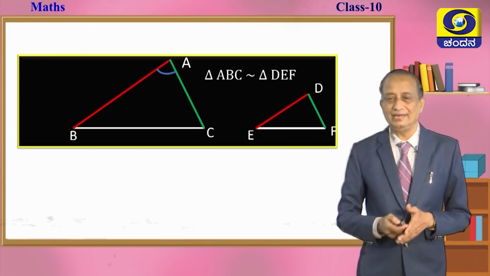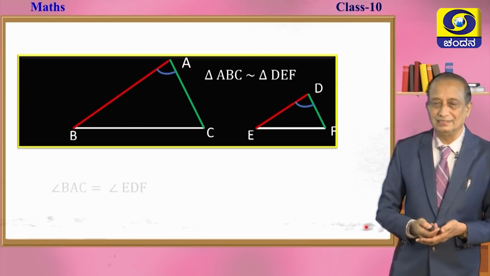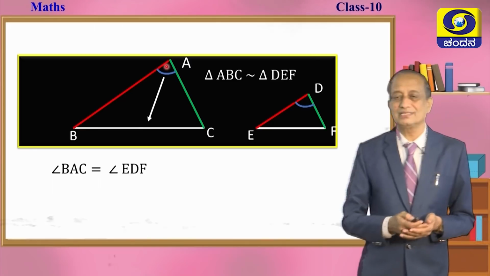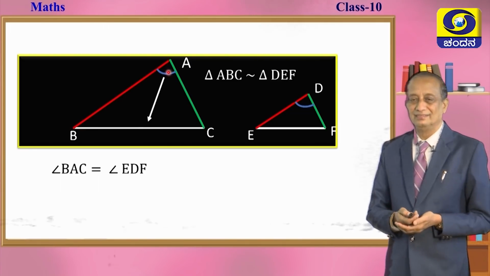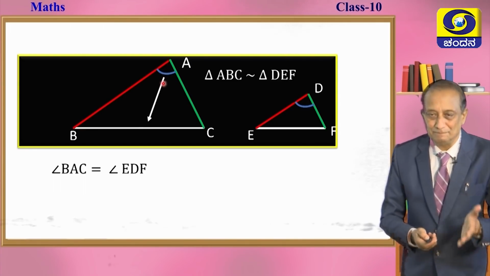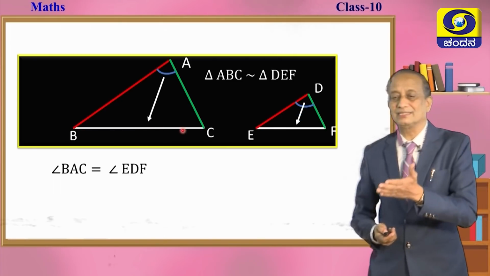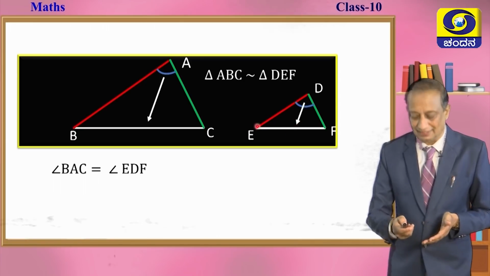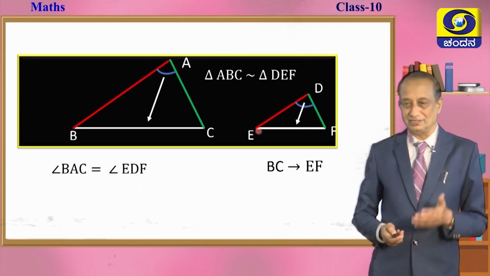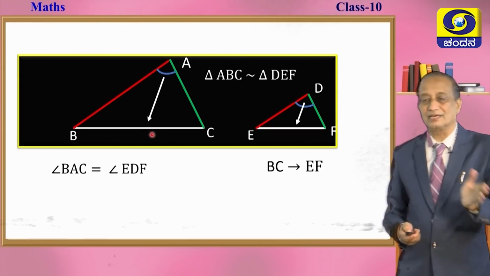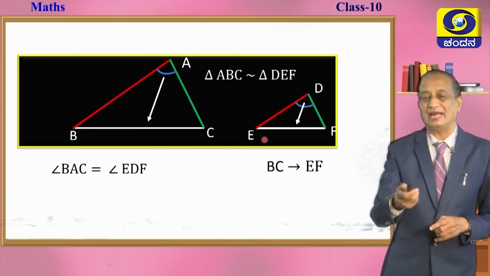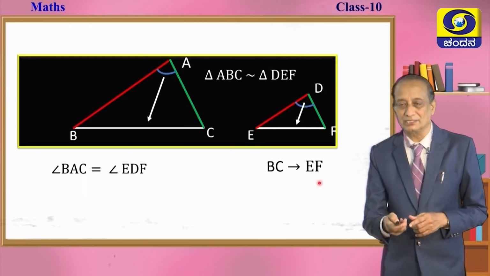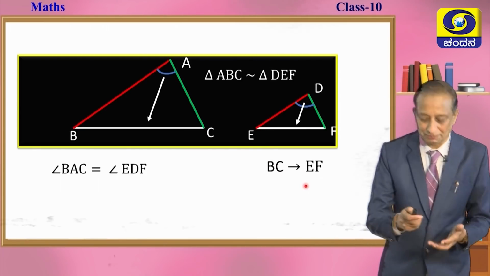Now, once again, here are two triangles which are equiangular. Look at the side facing angle A, children. Which is the side facing angle A? BC. Which is the side in triangle DEF facing angle D? It is called EF. So, we say BC corresponds to EF. That arrow mark shows that they are corresponding. BC corresponds to EF; they are called corresponding sides.